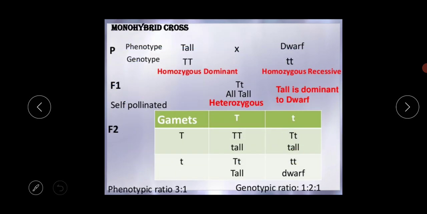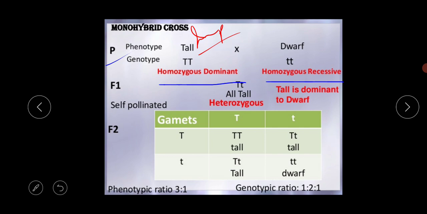This is the monohybrid cross. This cross, this Punnett square, is very important for your exam, so please go through it properly. This is the phenotype and genotype. This is the parental generation, the P generation, when capital T is crossed with small t. This capital T is the homozygous dominant and small t is the homozygous recessive.